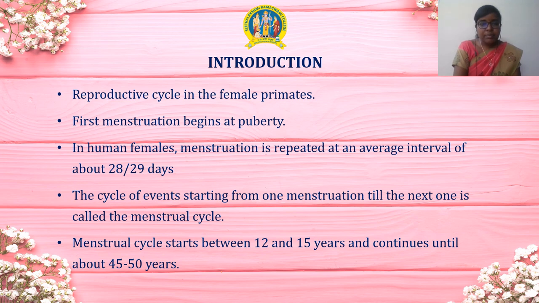Introduction. The reproductive cycle in the female primates, that is, human beings, monkeys, apes, is known as menstrual cycle. The first menstruation begins at puberty. In human females, the menstruation is repeated at an average interval of about 28 days. The cycle of events starting from one menstruation till the next one is called the menstrual cycle. The menstrual cycle starts between 12 and 15 years and continues until about 45 to 50 years.